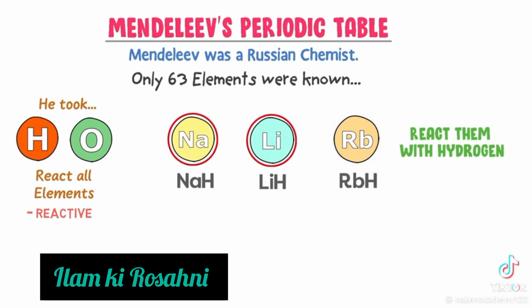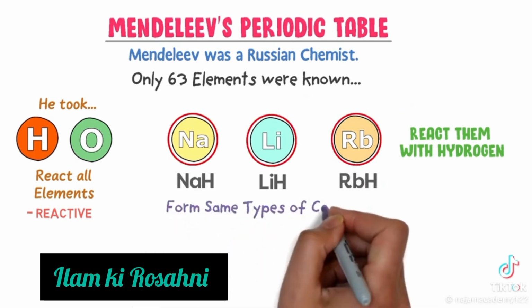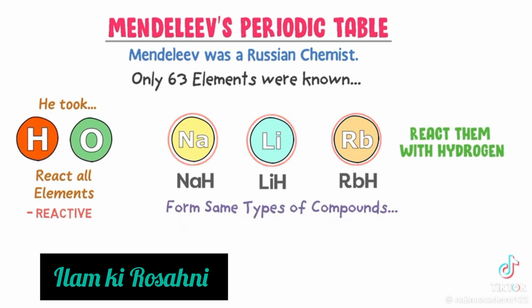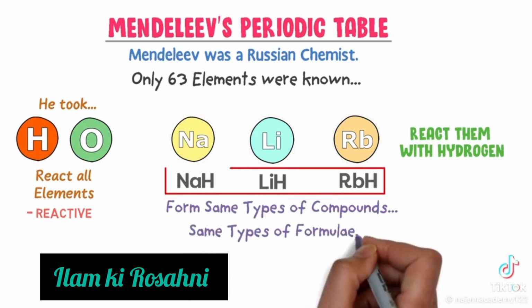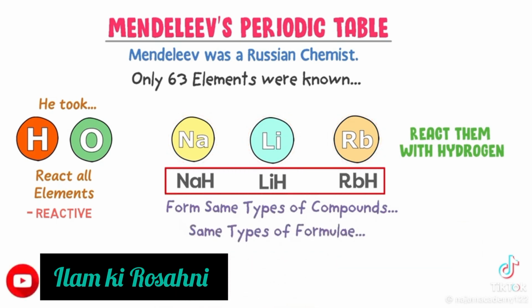Sodium, lithium and rubidium form the same type of compounds with hydrogen. They have the same formula of hydrides, for example 1:1 ratio. Also, all these compounds have the same properties. For example, all these compounds are soluble in water.